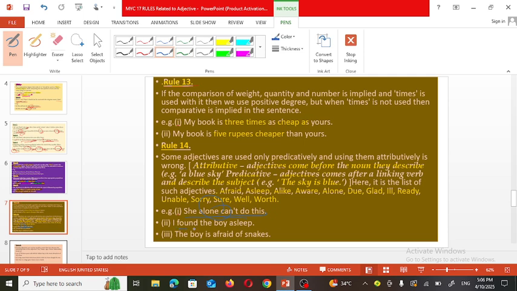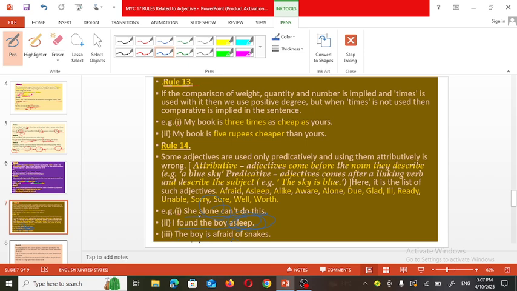Next, I found the boy asleep. So I found the boy, and how was the boy? Asleep. The adjective is used after the noun. Now, the boy is afraid of snake. So how is the boy? The boy is afraid. Afraid is an adjective used for the boy.